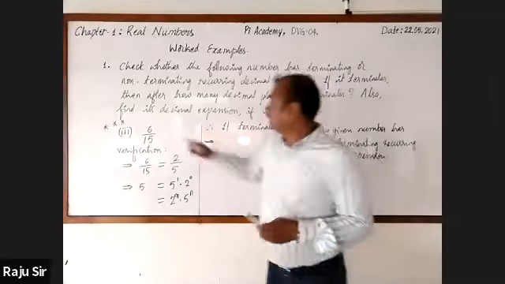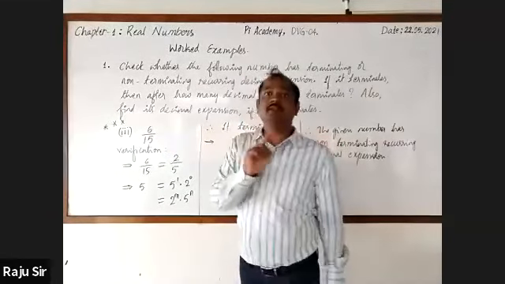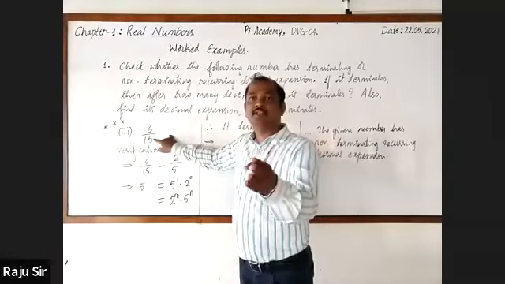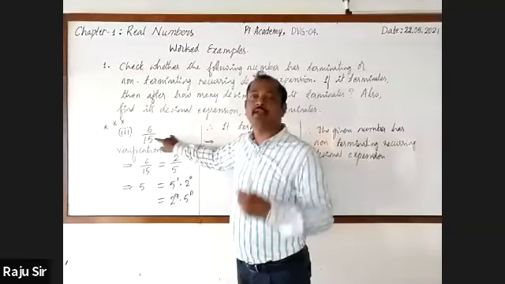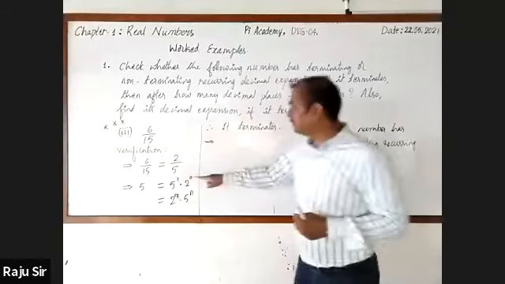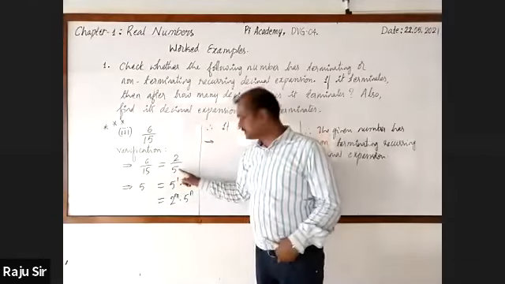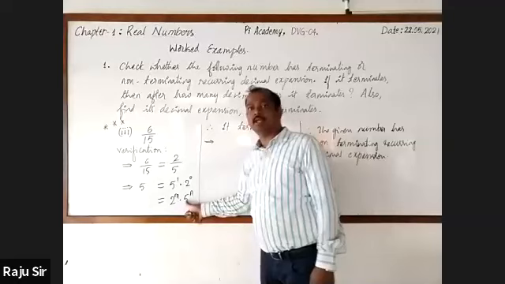See, if you go for checking that without cancellation, you will get non-terminating recurring, because denominator 15 is there. 15 is 3 into 5, which is not of the form 2 raised to the power m into 5 raised to the power n. Got it? But on simplification, we have come to know that denominator 5 is there, which is in the form 2 raised to the power m into 5 raised to the power n.